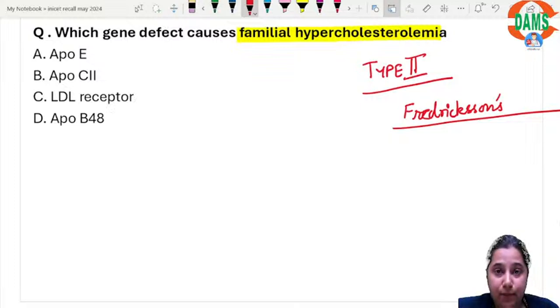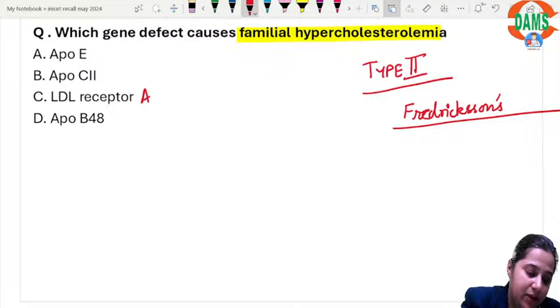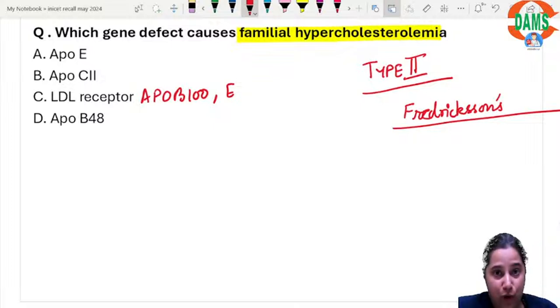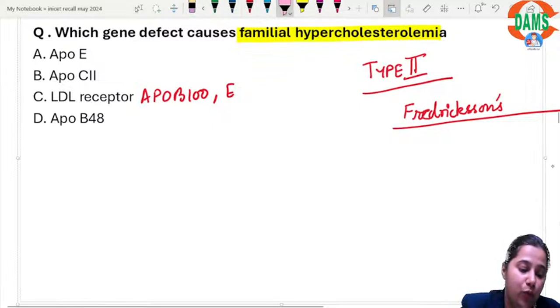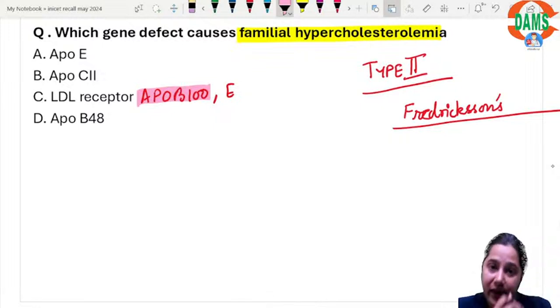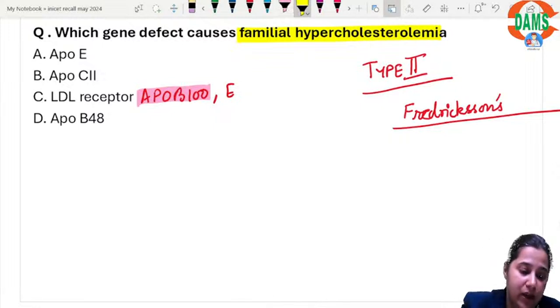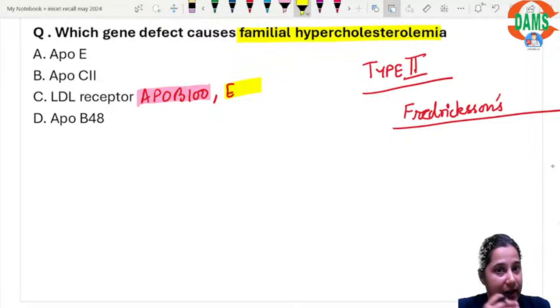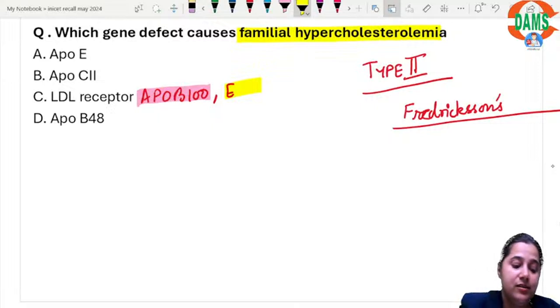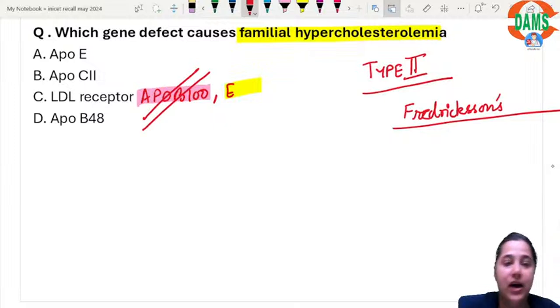Also, type 2 is the most common worldwide, and the defect is in a receptor known as the LDL receptor, ApoB100E. Its complete name is ApoB100E. Now, I want to emphasize this point. That means this receptor has two domains. One domain is where ApoB100 is going to bind as a ligand. Another domain is where ApoE is going to bind as a ligand. It is the defect only in B100.